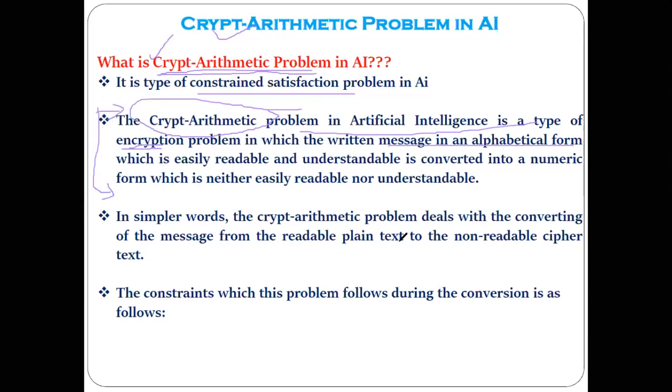It is a type of encryption problem in which the written message in alphabetical form, which is easily readable and understandable, is converted into another form. That other form is nothing but the numeric form, which is neither easily readable nor easily understandable. Suppose there is a sender who wants to send some message to his friend, the receiver.